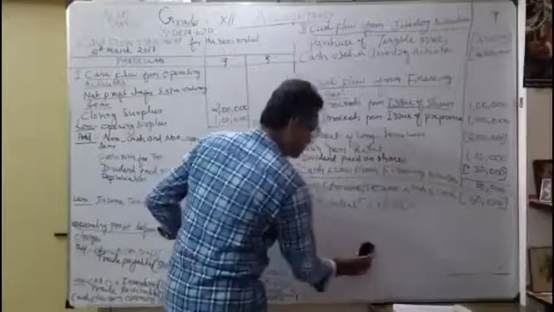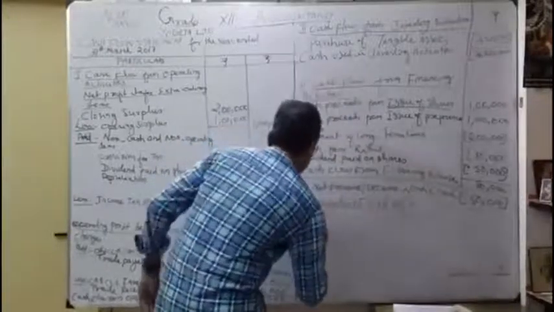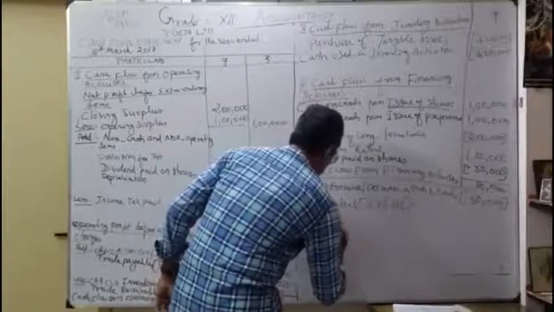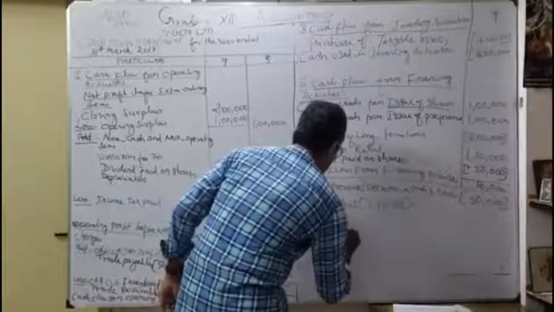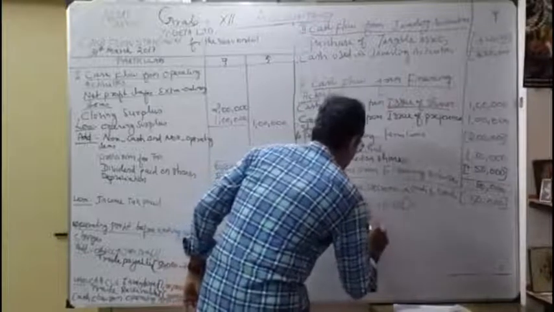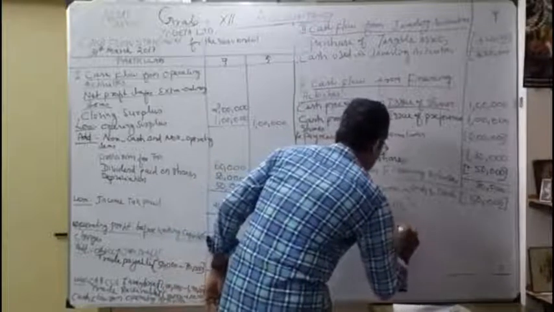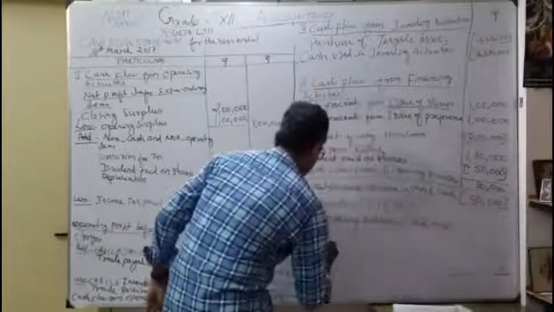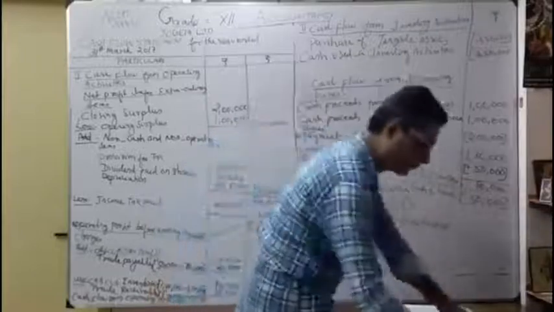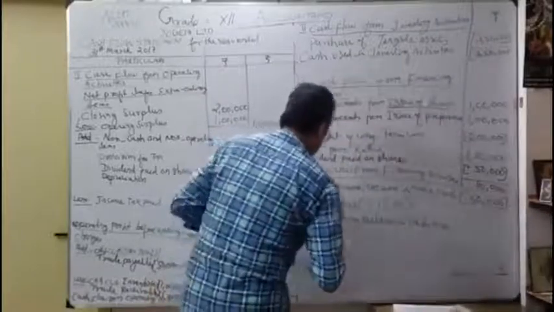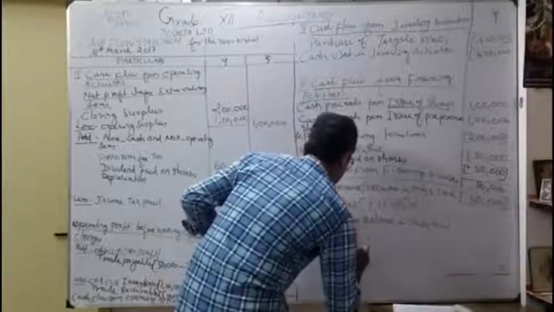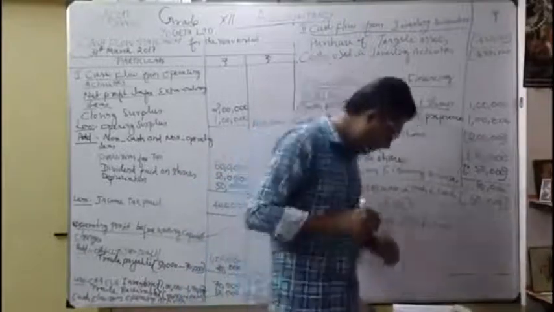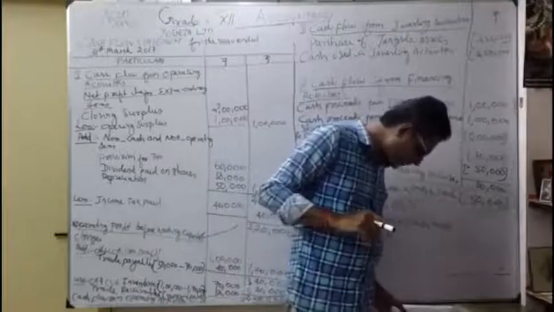So see now what to do. Going to add what is that? Going to add our opening balance in cash and cash equivalents. How much? See in your book, they given how much? Very clearly they given 50,000.